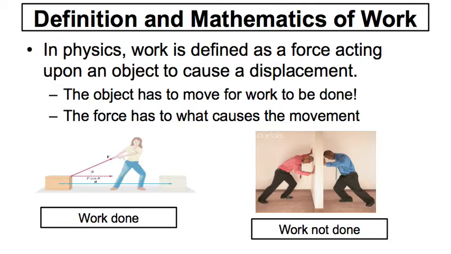In physics, we define work as a force acting upon an object to cause displacement. Basically what that means is that work happens when there's a force that moves an object, right? So the object has to move for work to be done. So if you push on something and it doesn't move, then no work's being done. And the force has to be what causes the movement.